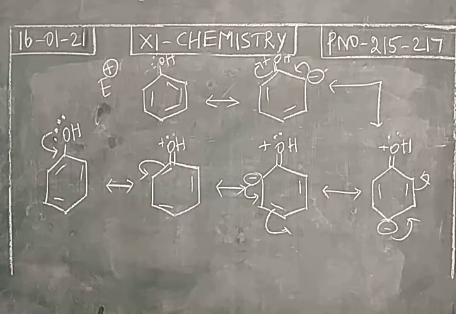So we can get a disubstituted product. In phenol, the disubstituted product will be ortho as well as para. The meta product will not be obtained because this is an ortho para directing group.